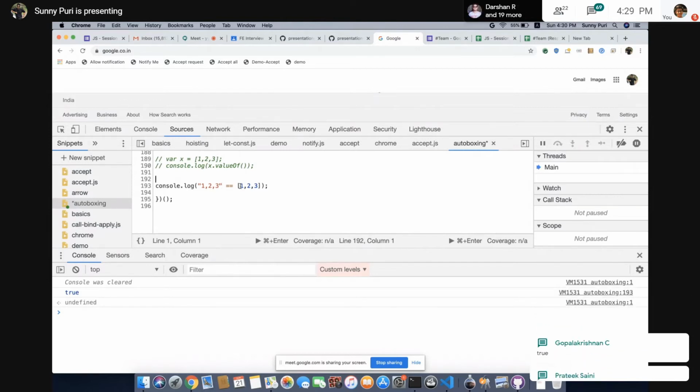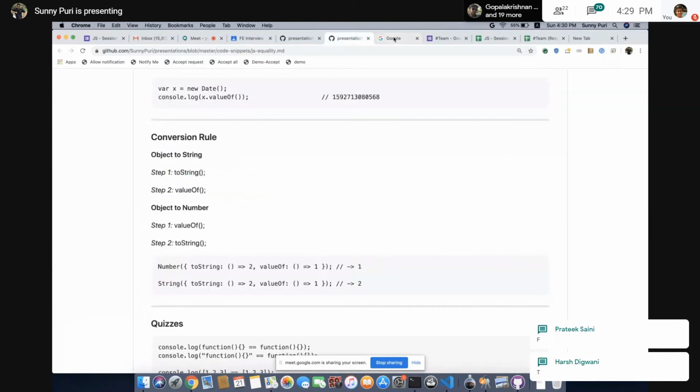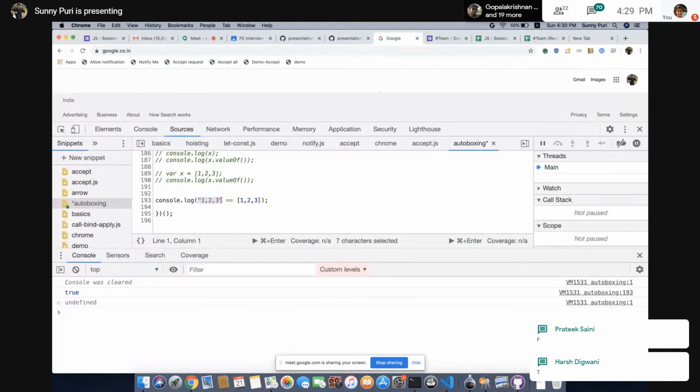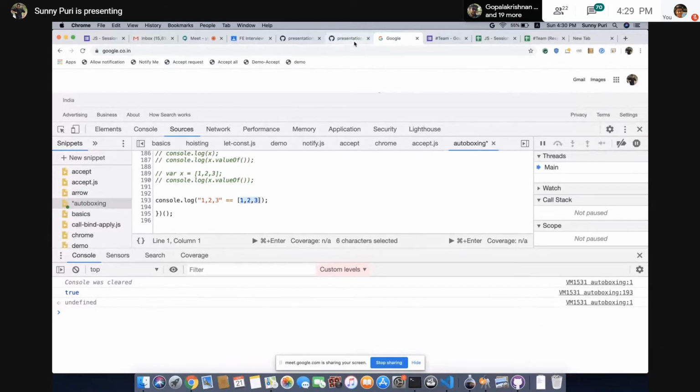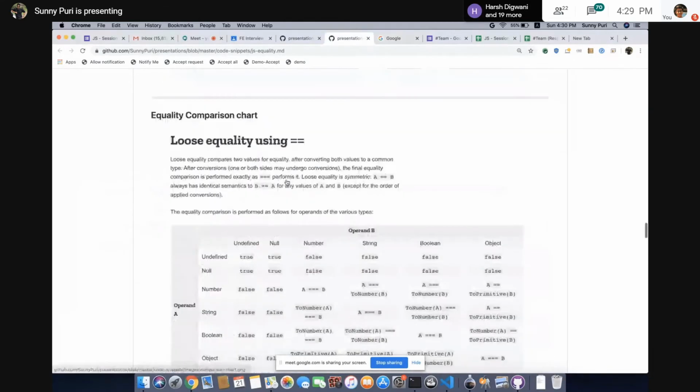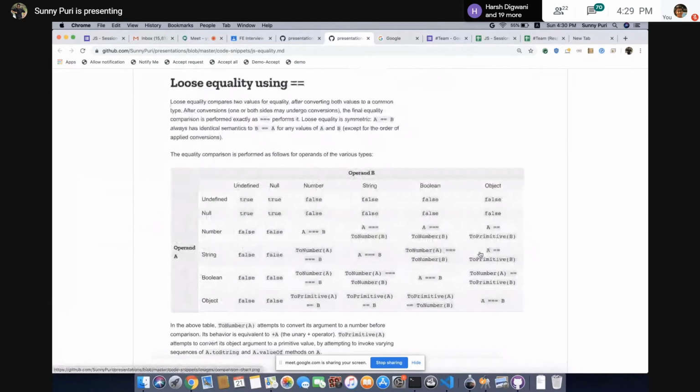Why true? Let's see why true. So we have a string and an object. Let's go to the chart. We have a string and we have an object. Do we need to convert anything in A, which is a string? No. We have an object B, which we have to convert to a primitive.